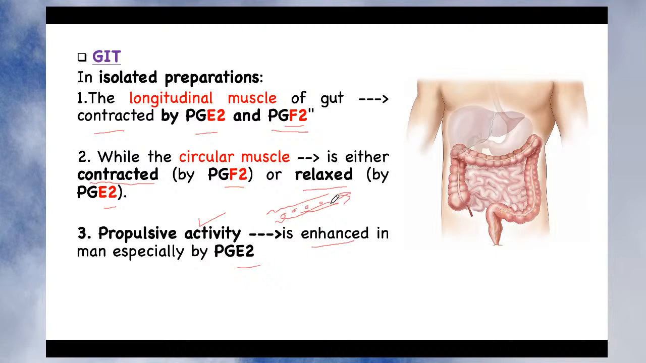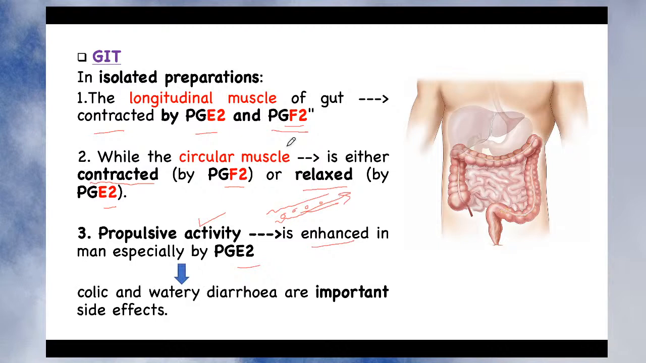So what will happen due to that? Which disease may it produce? It may produce watery diarrhea, because the movement is so quick that there is no chance for absorption of water and nutrients into the systemic circulation. Secondly, it will also produce colic. What is colic? When you suffer from pain in the GIT, it is called colic. You might have experienced that when anyone suffers from watery diarrhea, he suffers from very severe pain in the intestine, which is called colic. So colic and watery diarrhea are the important side effects of prostaglandin E2.